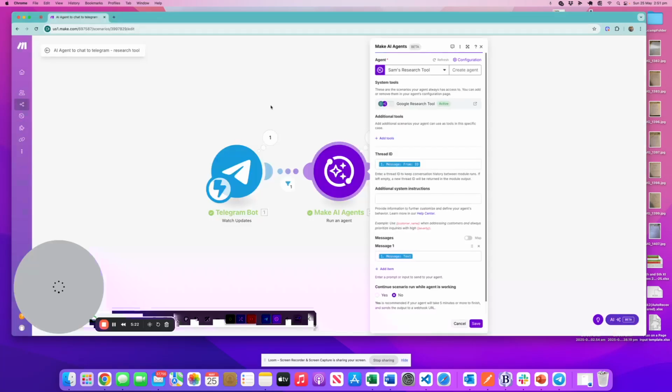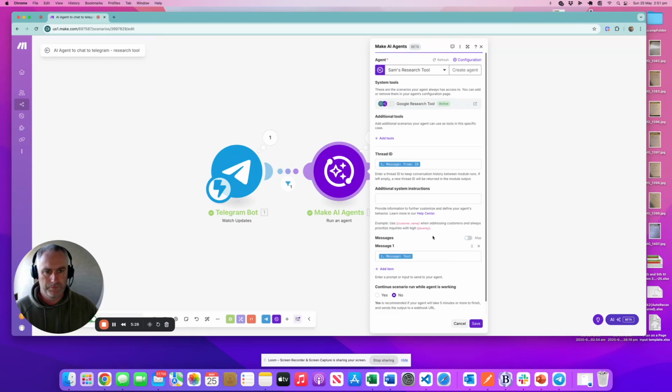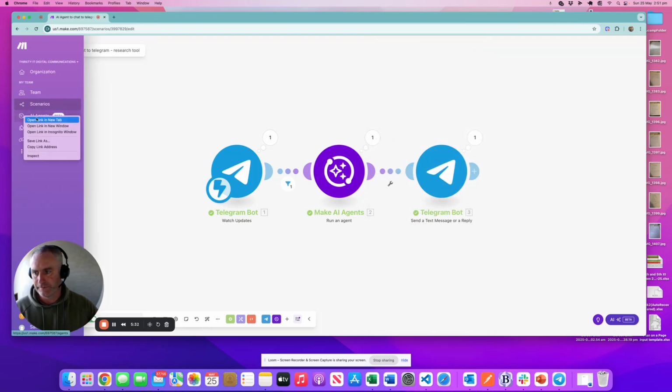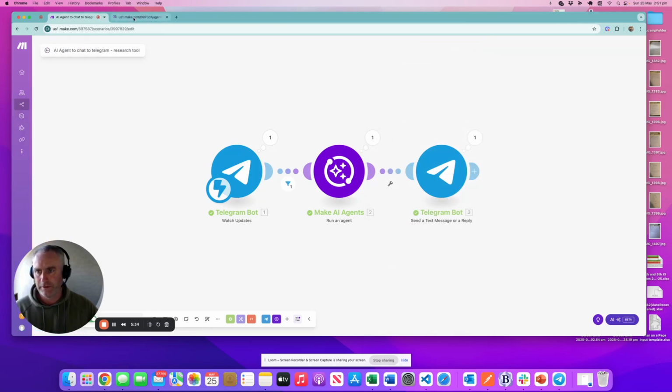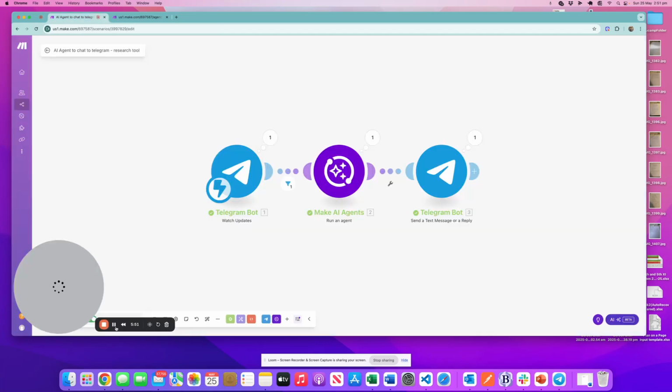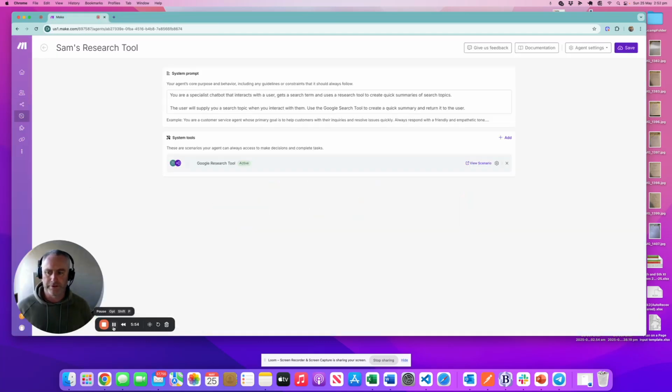Still taking a while to load. Okay, so I might open the AI agent in another screen. I'll open that link in a new tab. Okay, so a little difficulty there getting that to load, but we've now got it on the screen.